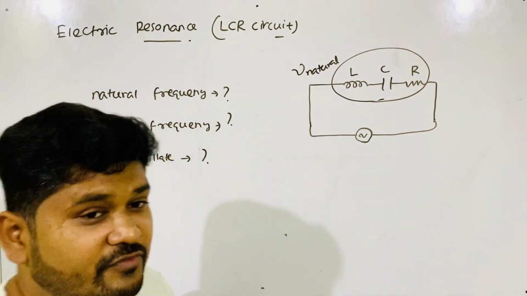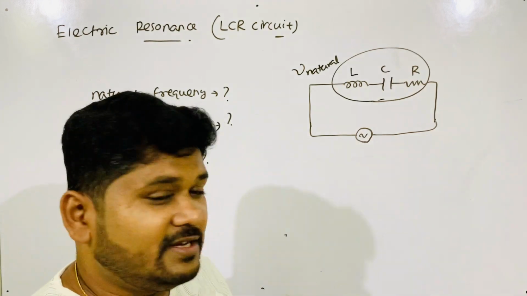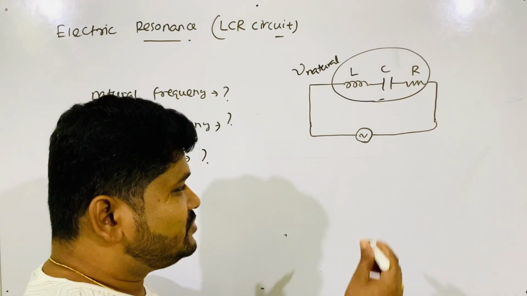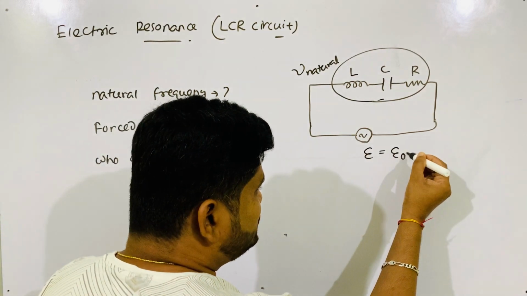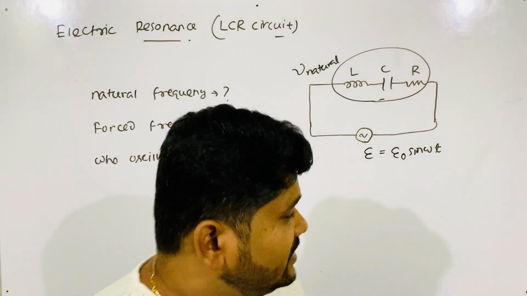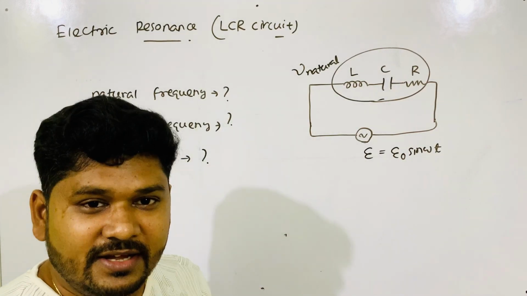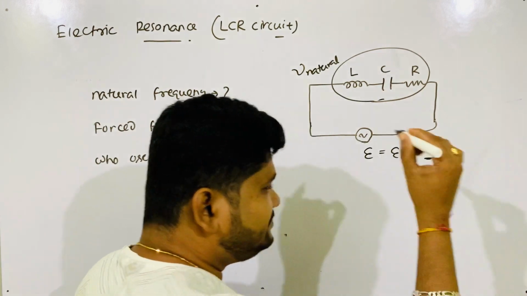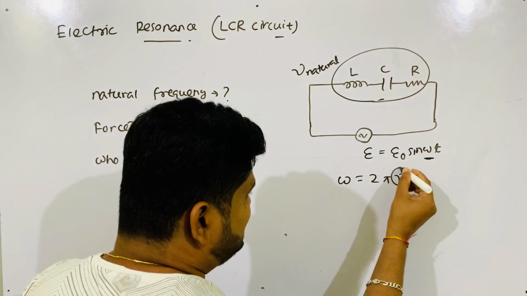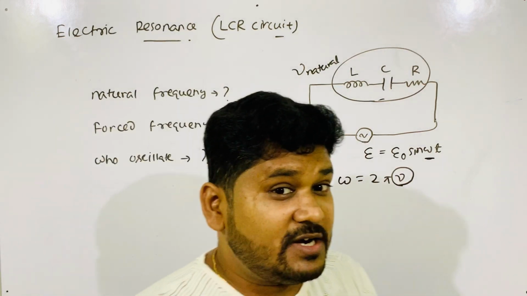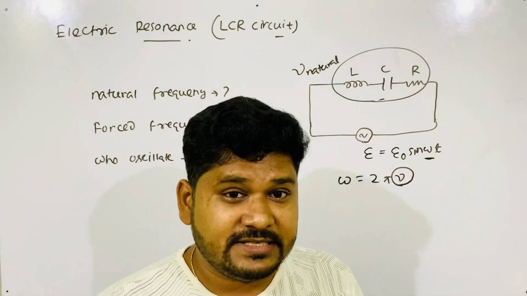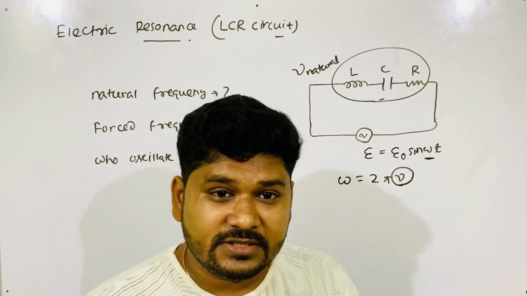Then the question comes, what is the forced frequency? Here, with what source are you connecting the circuit? The equation is like this: E is equal to E naught sin omega t. Is there some frequency here? Yes, this one, omega. Omega is equal to 2 pi nu. With what source are you connecting this circuit? Are you connecting it to your home AC? Then this nu will be 50 Hz.